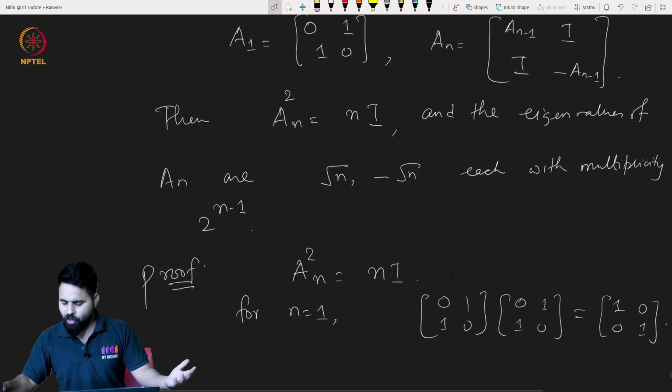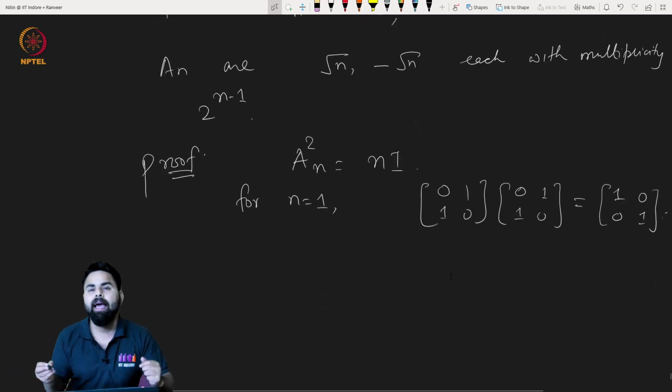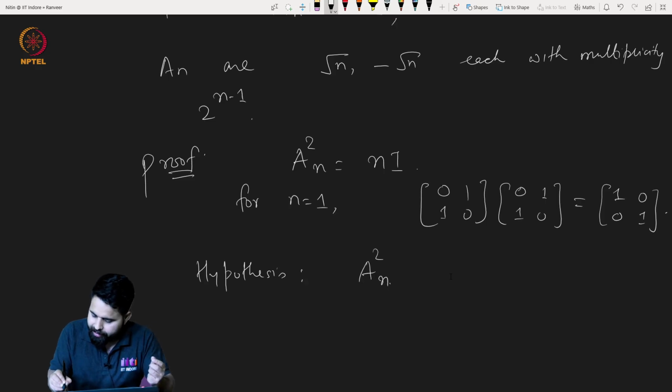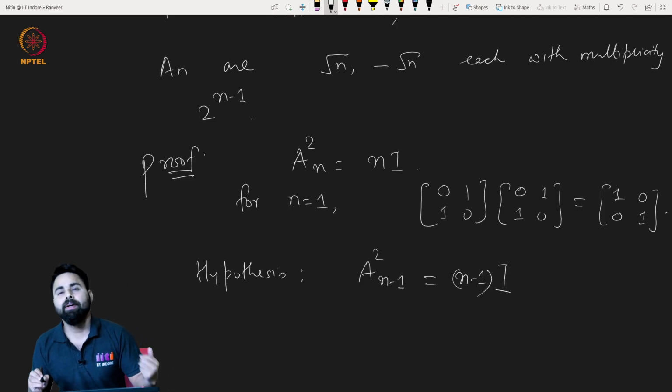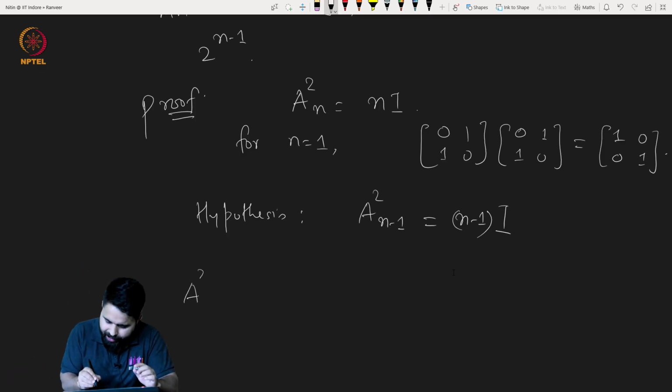Now let us assume it is true for n minus 1. By the induction hypothesis, A square n minus 1 is n minus 1 times the identity matrix. Now it is pretty easy. What will A square n look like?